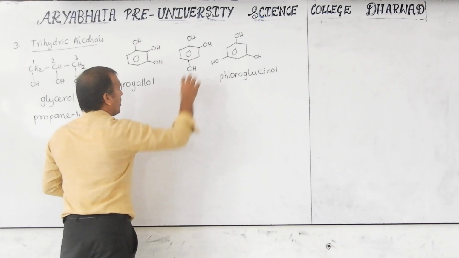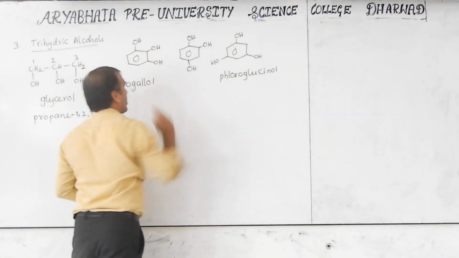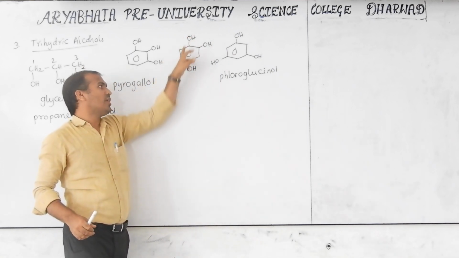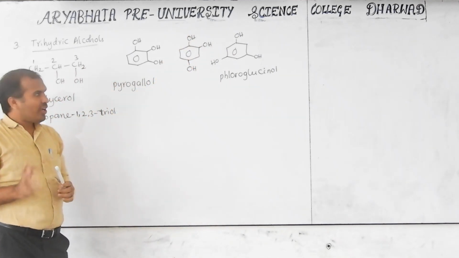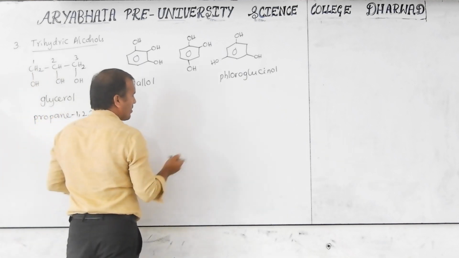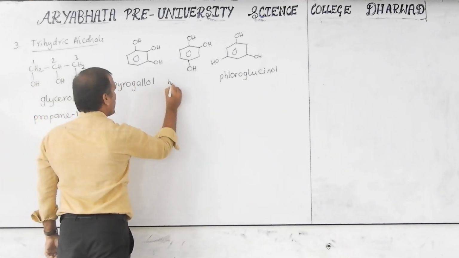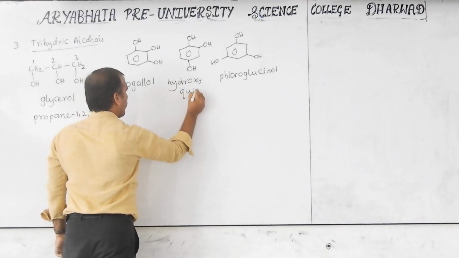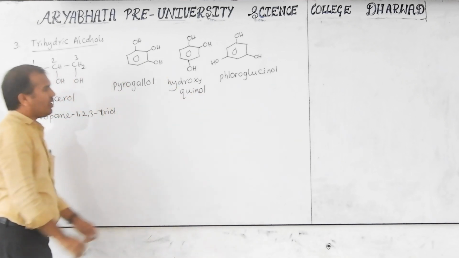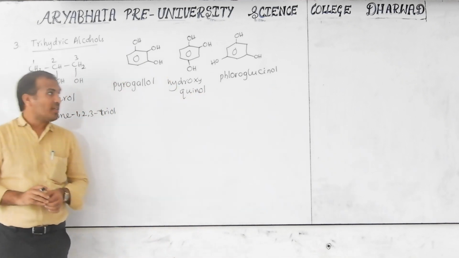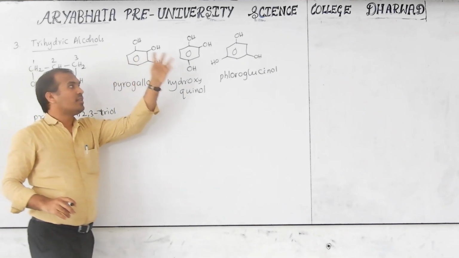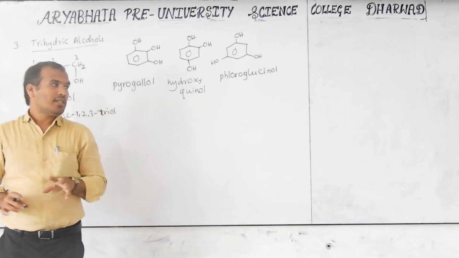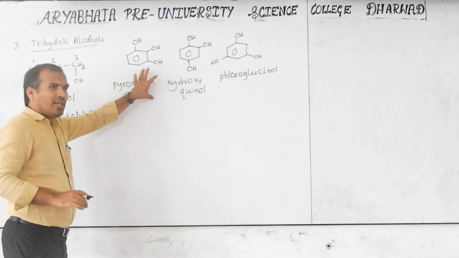Next, if this OH is not there, as we discussed last time, the OH will be at the 1,4 position, that is called phenol. Then this one has one extra hydroxy group, that is called hydroxyphenol. These are the common names. If you see in your textbook, this trihydroxy aromatic compound is not there, but these common names are very, very important.